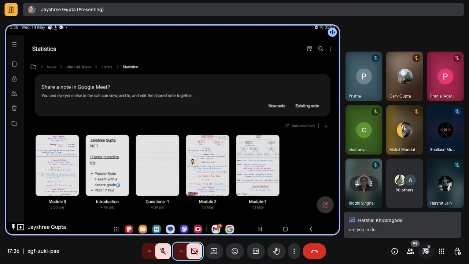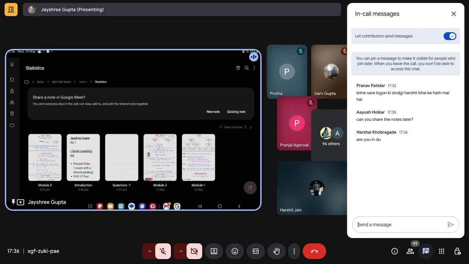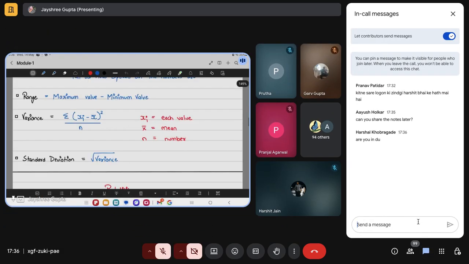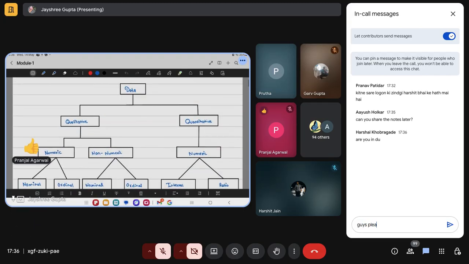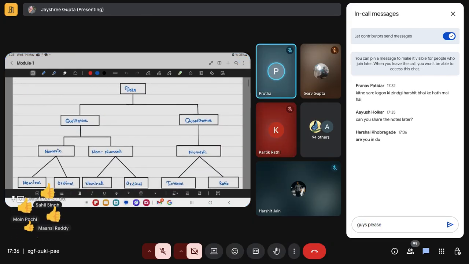Just a little disclaimer, I speak a lot fast, so I might go at 2x. You can tell me when I have to stop or when I have to slow down. Okay? Just give me a quick heads up so we can move forward. Yeah, go ahead. Yeah, sure.